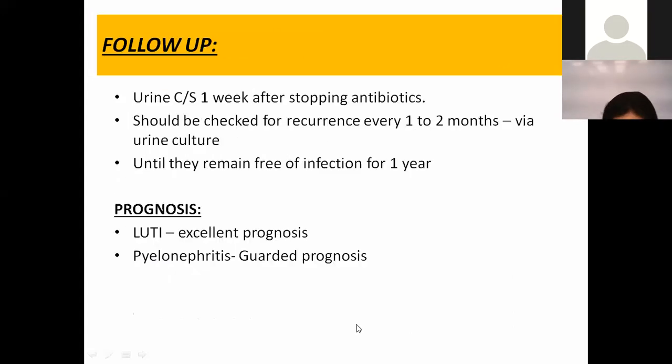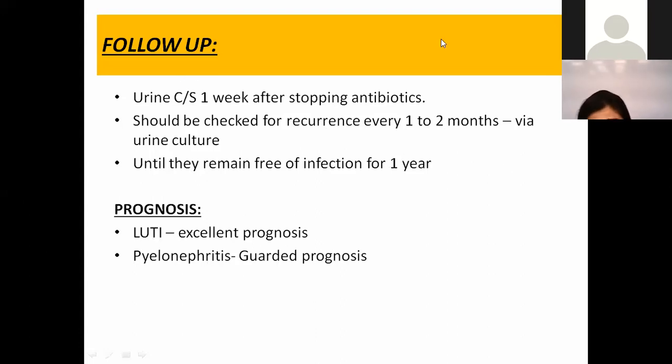When we talk about the follow-up, you have diagnosed a patient with urinary tract infection, you have given the antibiotic, and it has started improving. We should ideally advise urine culture and sensitivity 1 week after stopping the antibiotic. You want to make sure that you have treated the infection completely and there is no recurrence of the infection. They should be checked for recurrence every 1 to 2 months. So if you have seen a patient with urinary tract infection, you ideally should see them every 2 months for at least 1 year to see that this patient is not having recurrence of urinary tract infection.